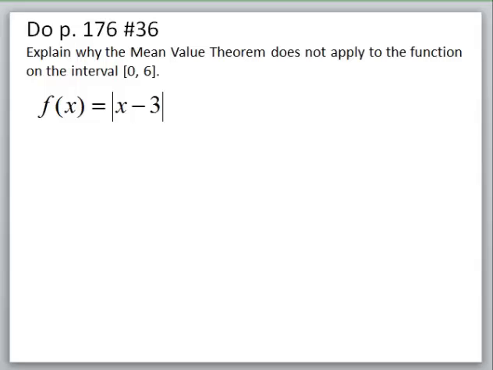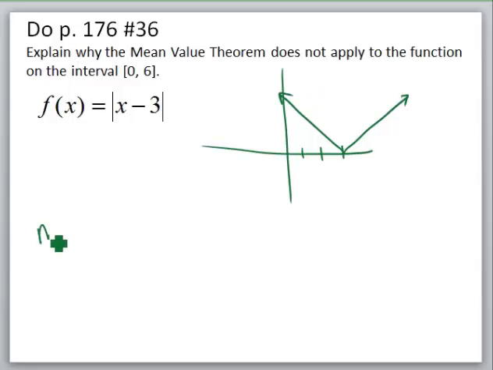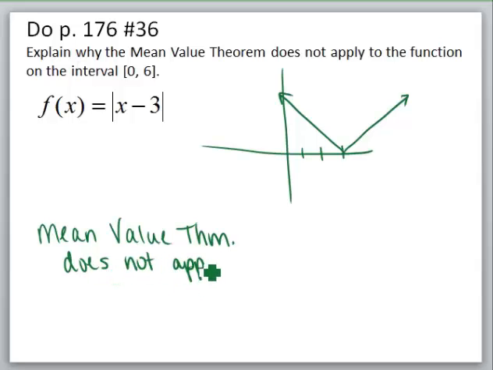This next problem, we're supposed to explain why the mean value theorem does not apply to this open interval. Well, I'm going to just look at a graph in order to do that. This tells me to shift the absolute value graph 3 units to the right. So this is just a general sketch of what that looks like. I can see that the mean value theorem does not apply because it is not differentiable at 3. So the mean value theorem does not apply because f is not differentiable at x equals 3.